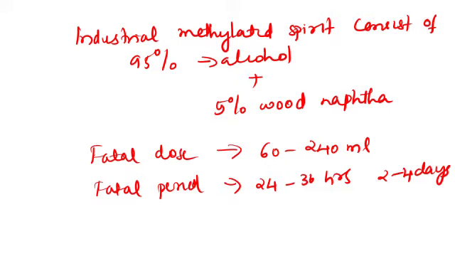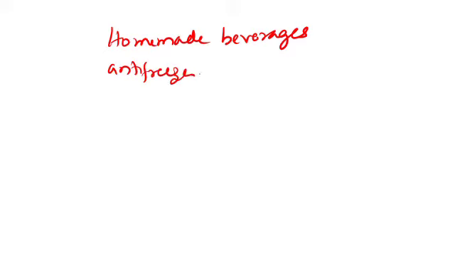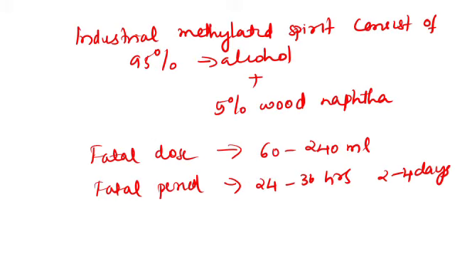It is present in certain homemade beverages and antifreeze. This industrial methylated spirit can be found in homemade beverages, antifreeze, paint removers and varnish. And its fatal dose is 60 to 240 ml, and the fatal period is 24 to 36 hours, and it can be delayed up to 2 to 4 days.